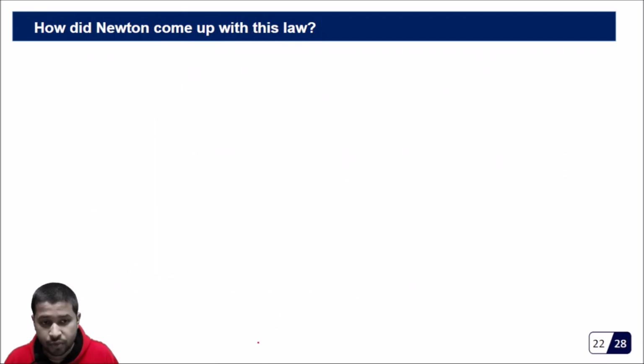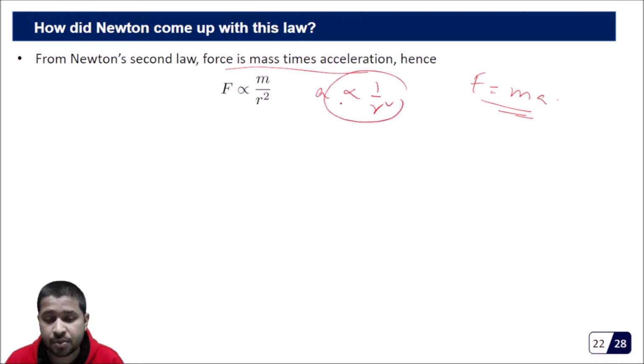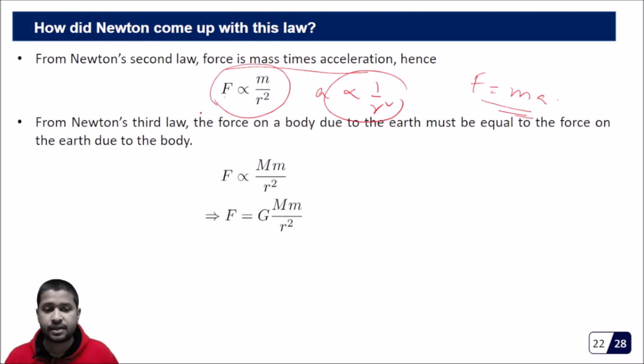Okay, moving forward, we know from Newton's second law that force is mass into acceleration. We know that F is equal to ma. We have been dealing with this. Now I know that A is proportional to 1 by r square. So F, which is mass into acceleration, has to be proportional to m by r square. Okay, is it fine? After that, from Newton's third law, we know that the force on a body due to